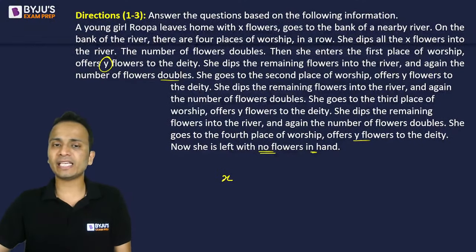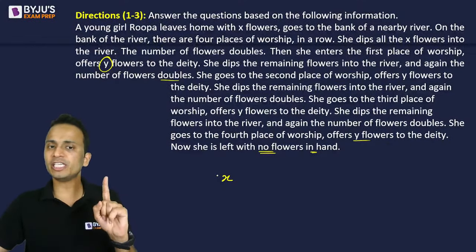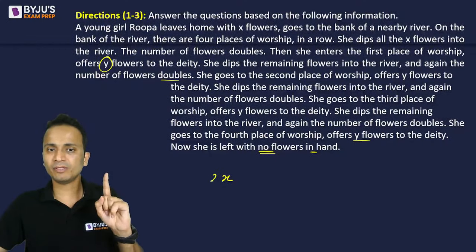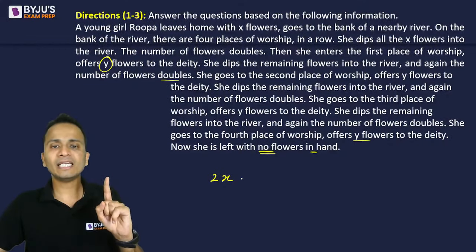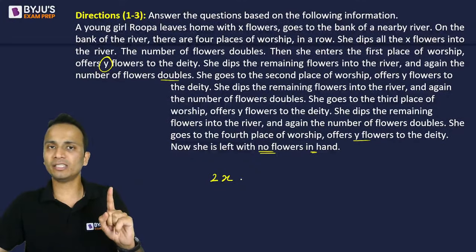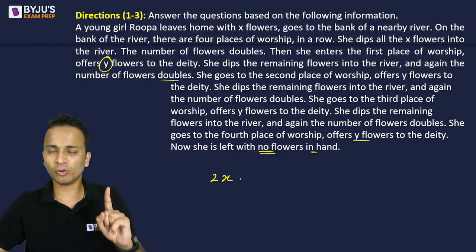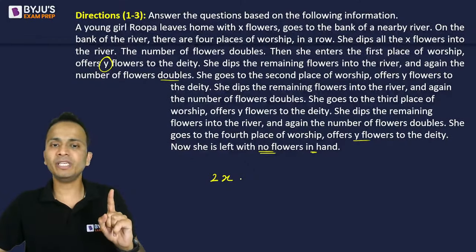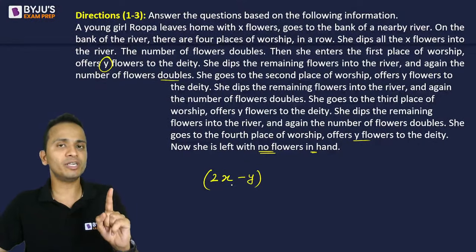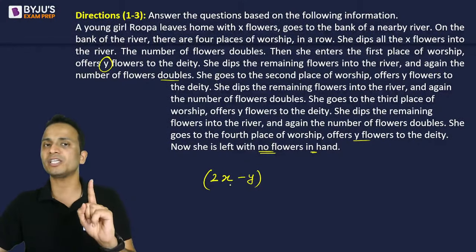So she started with X number of flowers. Now first of all, she dipped them in the river one time, so it becomes double, and then she offers Y number of flowers to the first deity. So the remaining number of flowers will be 2X minus Y. This is the number of flowers after she has offered flowers to the first deity.